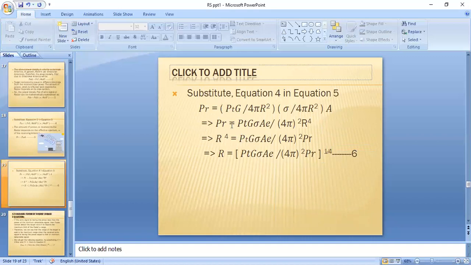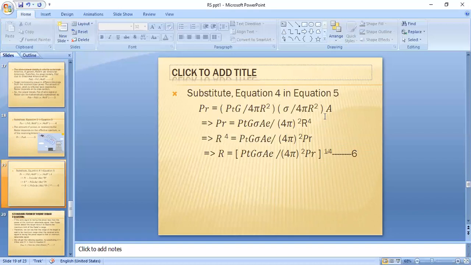So here we have, substitute equation 4 in equation 5. That means PD, we already know the PD value from equation 4. Substitute that in equation 5. Whenever we are substituting, PR is equal to PTG by 4 pi r square into sigma by 4 pi r square into A, where A suffix, that means A, E.